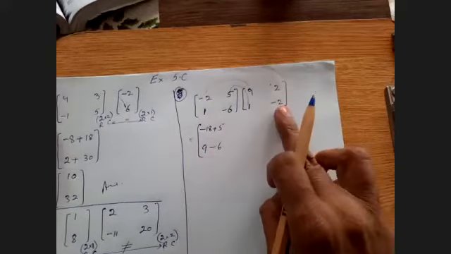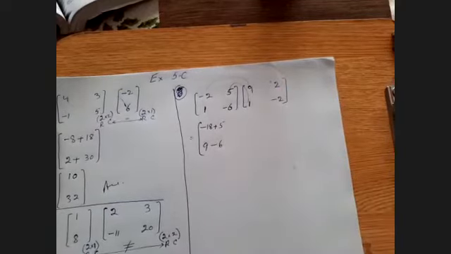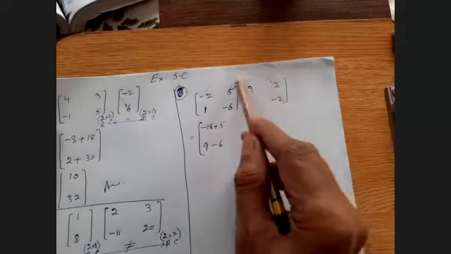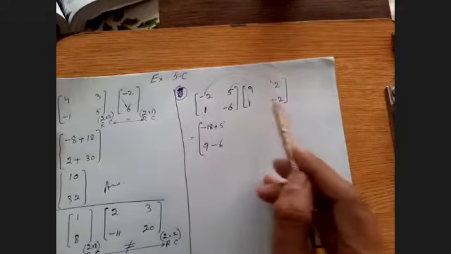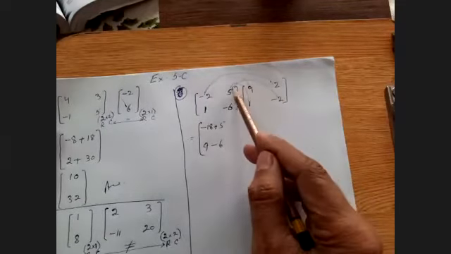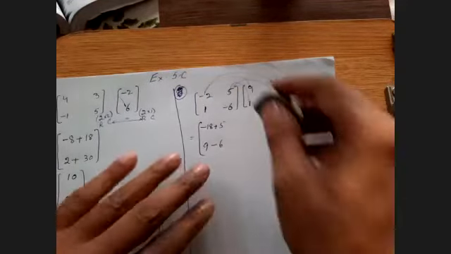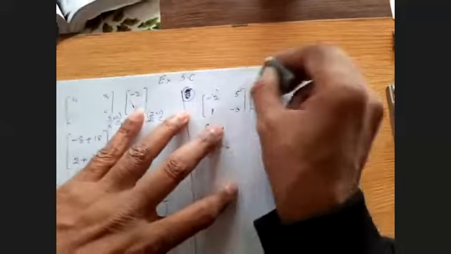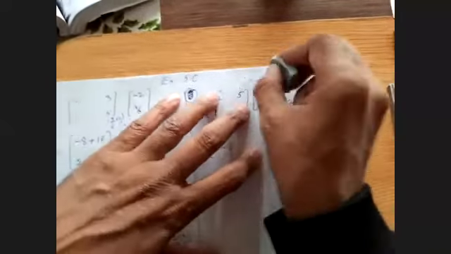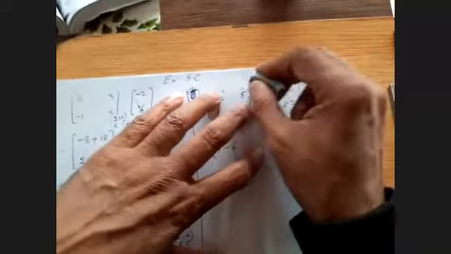Now come to the second row. 2 will multiply with -2, and -2 will multiply by 5. Let me erase these lines so that you must be aware for the second multiplication.